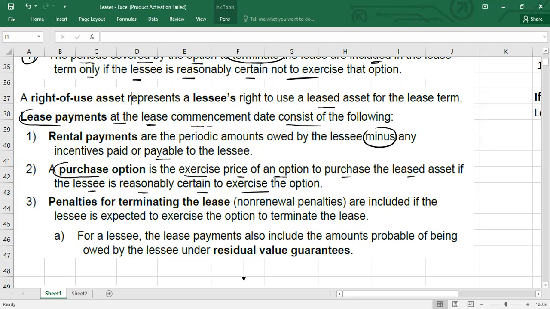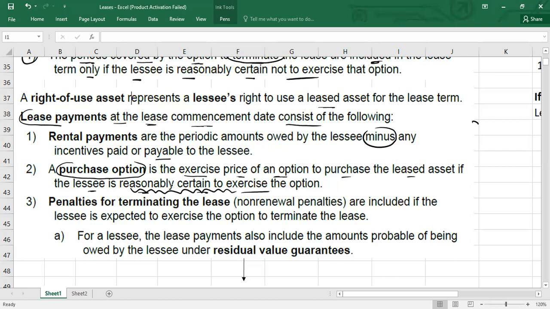Sometimes a lessor gives the lessee the option to buy the asset at the end of the lease period, let's assume for $5,000. This is called a purchase option. Usually the purchase option value is much lower than market value, so most of the time the lessee will buy this asset and exercise that option. So we include this purchase option in the lease payments if the lessee is reasonably certain to exercise it. If you are not certain to exercise that option, then you should not include it in the lease payments.